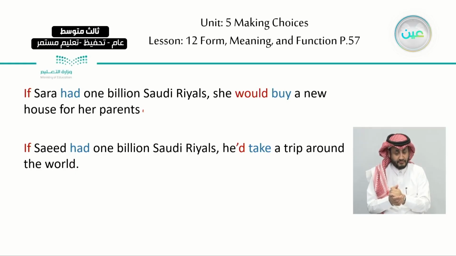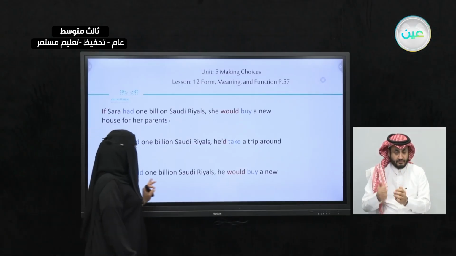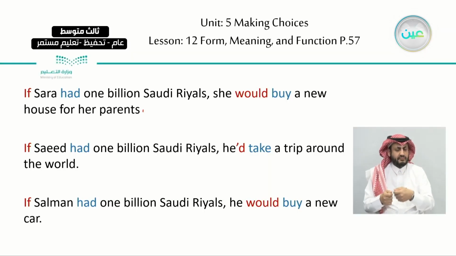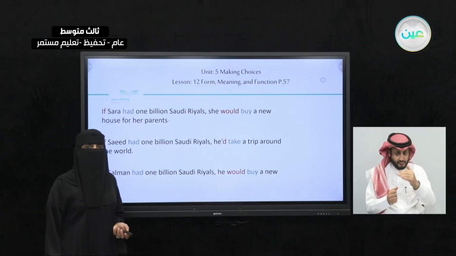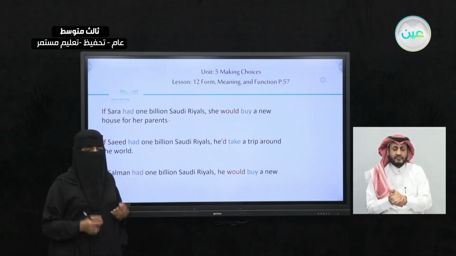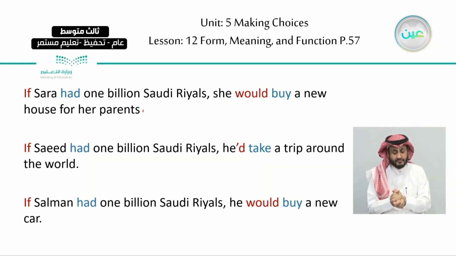This is the second statement. The third one: if Salman had 1 billion Saudi riyals, he would buy a new car. Are these real statements, or are we imagining we have the money? This is imagination.